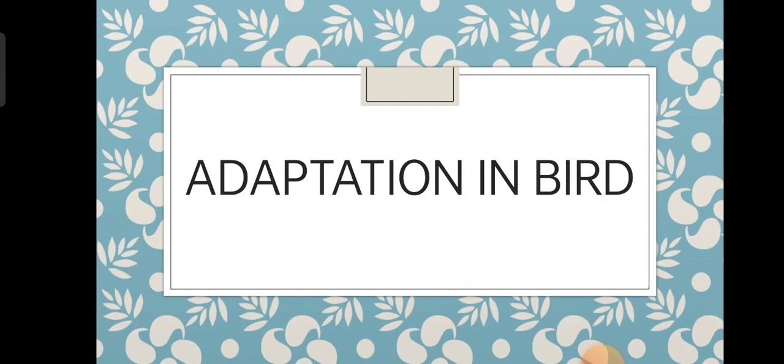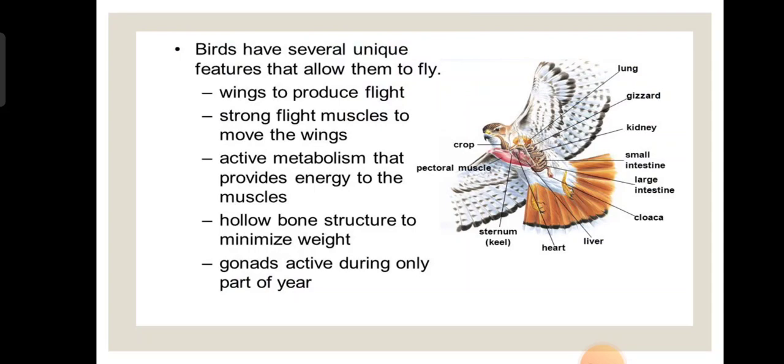After drawing you can explain the things they need. Birds have several unique features that allow them to fly. The first thing is wings to produce flight, the wings which help them to fly.